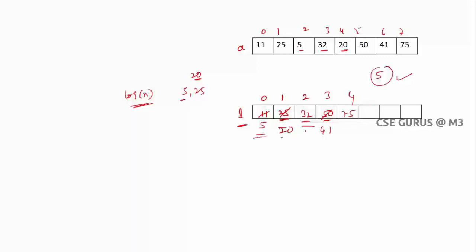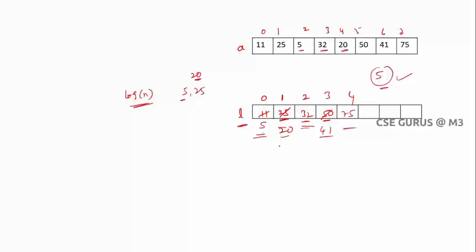And don't think these elements are the increasing subsequence. Of course I have taken these elements, but this is not the increasing subsequence. Remember, you can see 5, 20, 32. Is it a subsequence? No. So this is used to find only the longest one. Very simple, we require only the longest increasing subsequence.